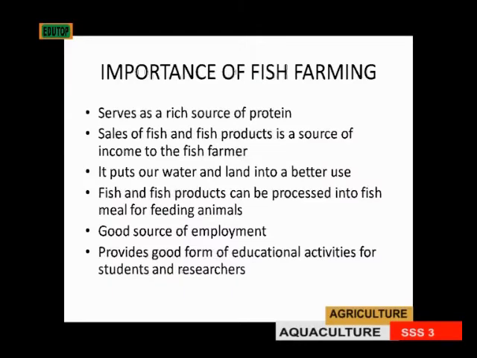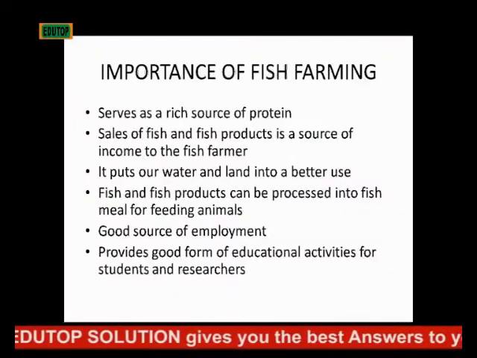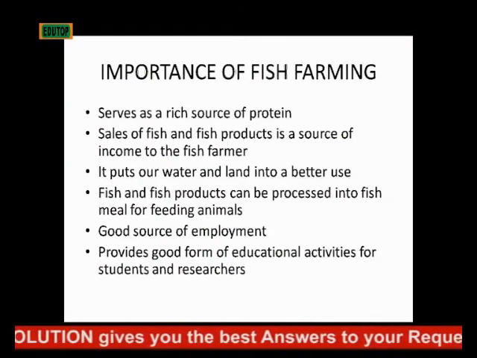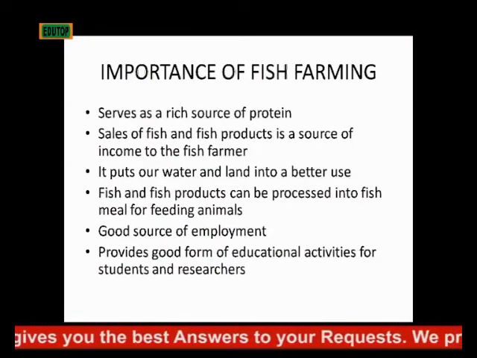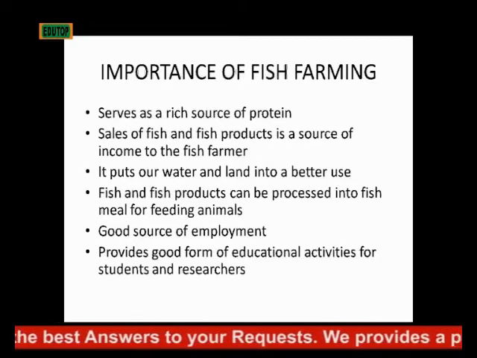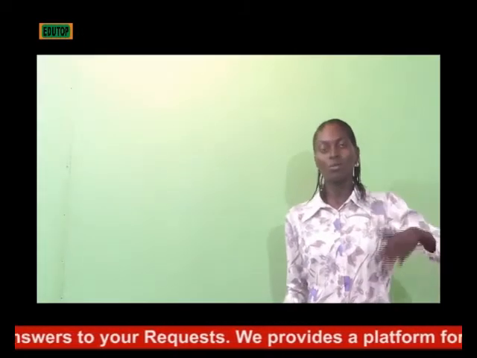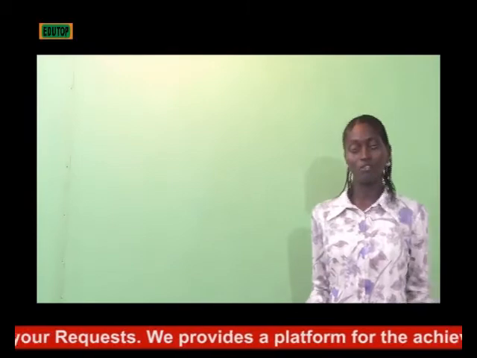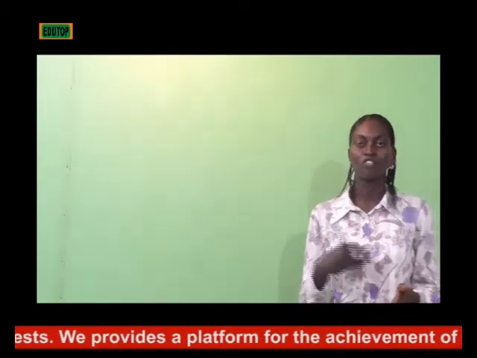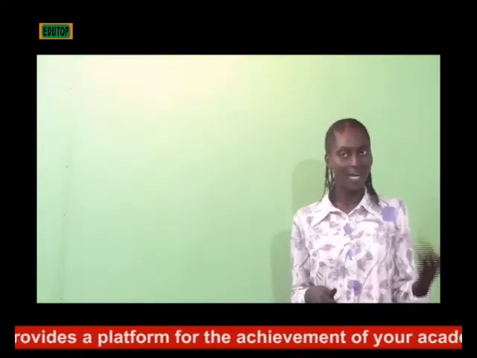Then another importance is that it puts our water and land into a better use. Fishes are reared in water, so it's not really eating anything from us. It just helps us to maximize our land and also our water. Then fish and fish products can be processed into fish meal for feeding animals. That's another way, benefiting animals now, not even human beings. So fish products and fishes themselves can be processed into what we call fish meal. That's a source of protein for animals.